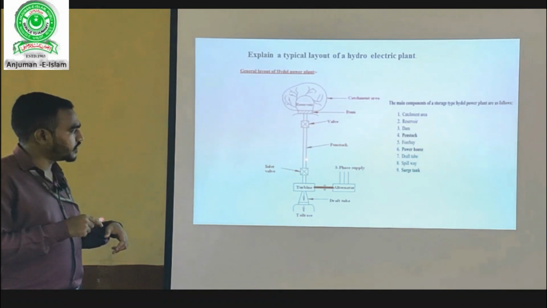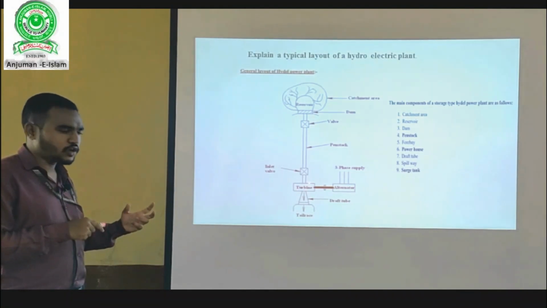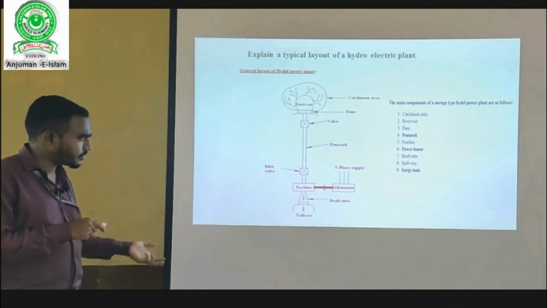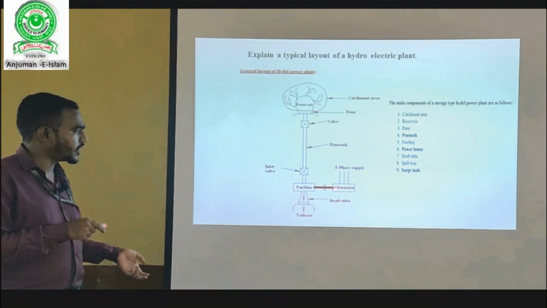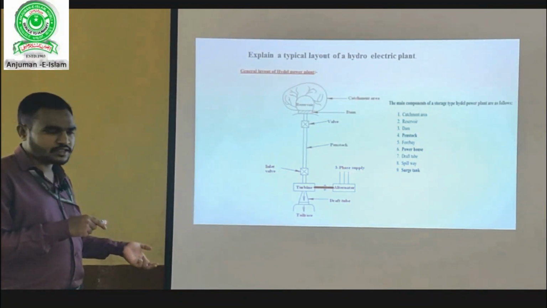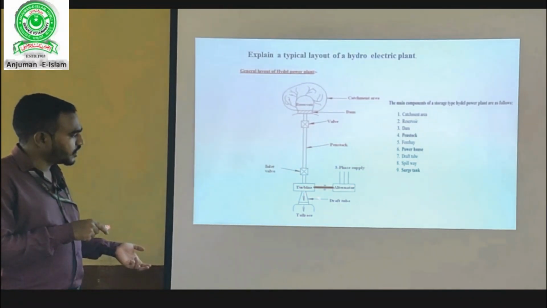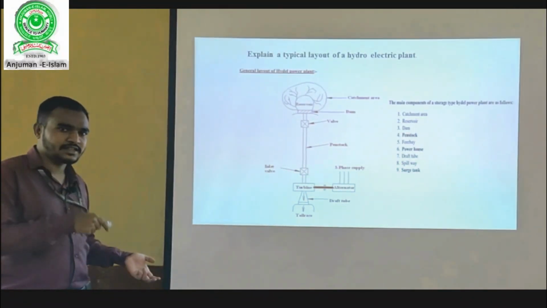Again the high pressure water from the penstock pipe is directly fed to the turbine, where it rotates the turbine, or drives the turbine, and in turn it is connected to the alternator, or you may call it the generator, and hence the electricity is produced like this. The excess water from the turbine is collected in the draft tube and tail race, and hence it is flown to the river.